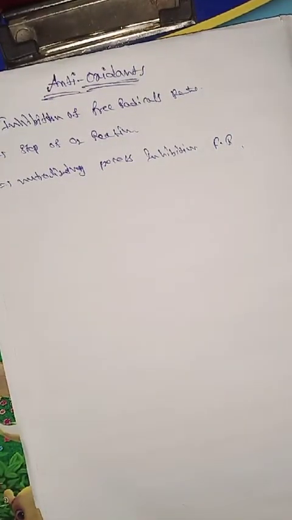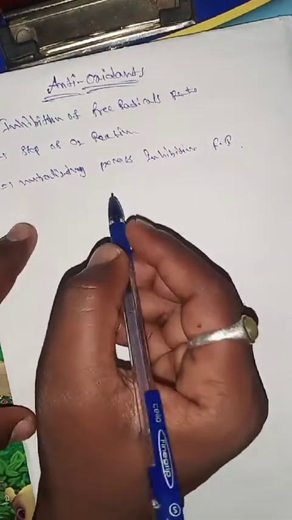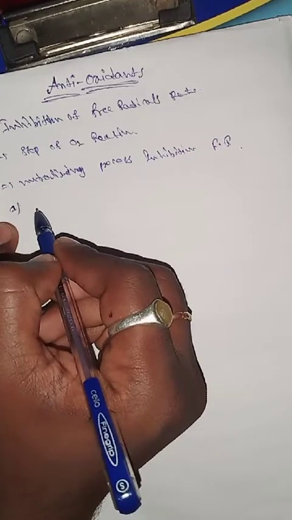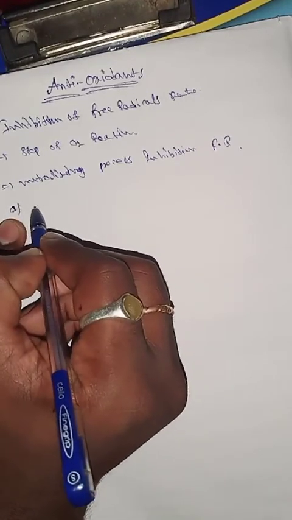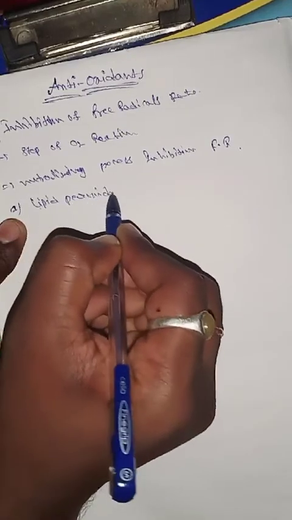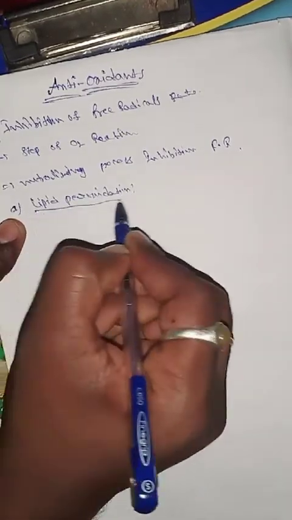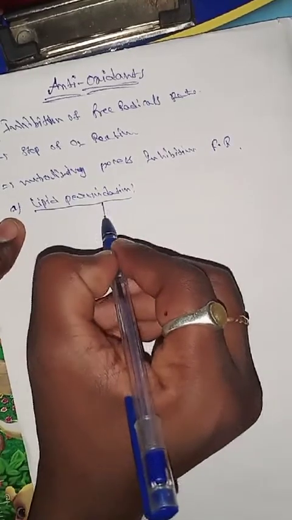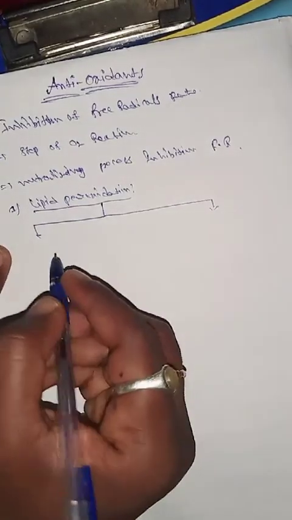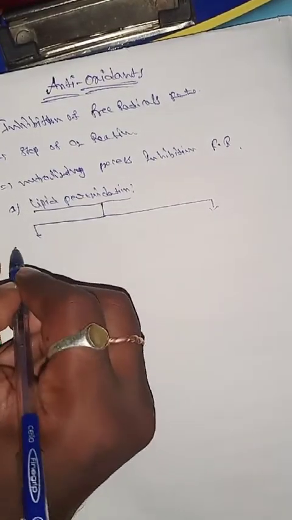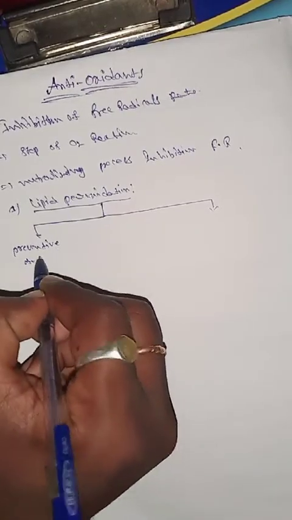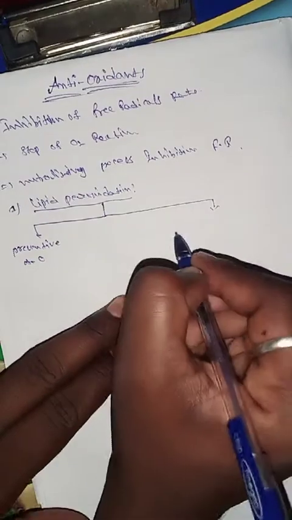Antioxidants are classified into different types. The first classification depends upon lipid peroxidation. Depending upon lipid peroxidation, the antioxidants are classified into two types: one is the preventive antioxidants, and the next one is the chain breaking antioxidants.